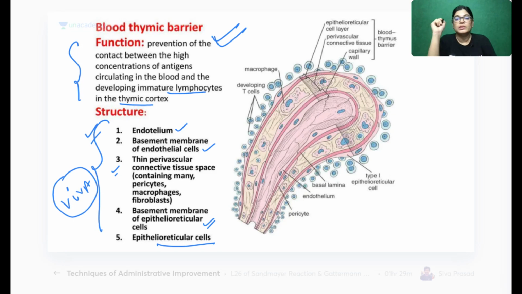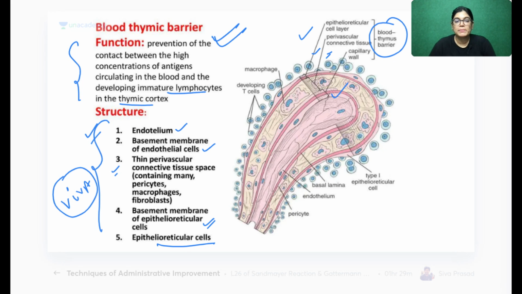Five layers. All of you, please write down the names of these five layers. These five layers have been shown here, as you can see: capillary wall, perivascular connective tissue, epithelio-reticular cells, basement membrane and epithelio-reticular cells. All these together form the blood thymic barrier. Everyone, please note down these five layers and complete this. This is very important.